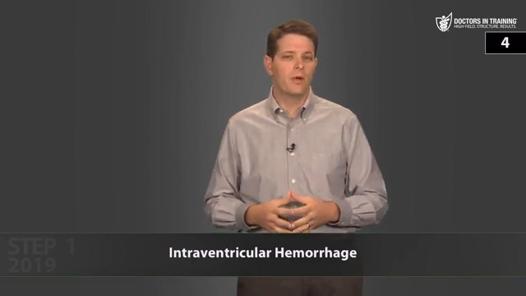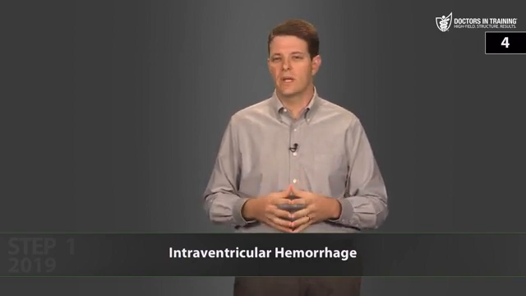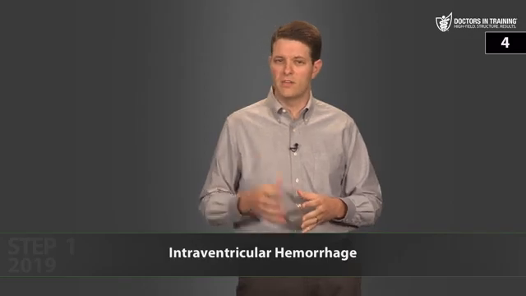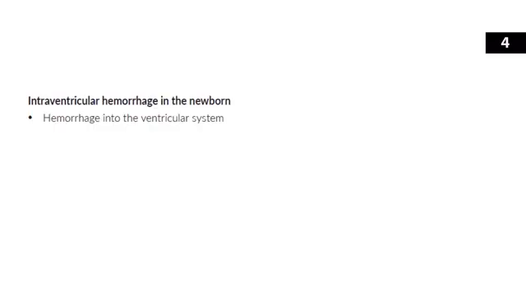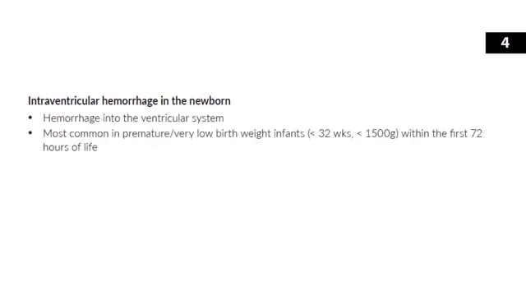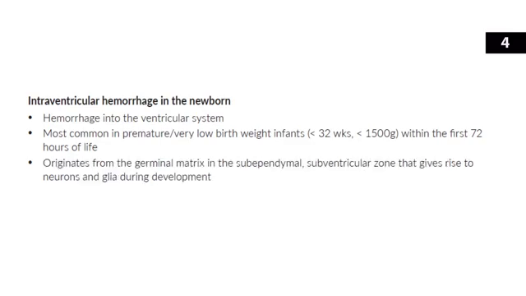Then one last type of brain hemorrhage to discuss is an intraventricular hemorrhage in the newborn. Now this is in your study guide. Intraventricular hemorrhage is hemorrhage into the ventricular system. It's most commonly seen in preemies with very low birth weight, less than 32 weeks, less than 1,500 grams, within the first 72 hours of life. This hemorrhage originates from the germinal matrix of the subependymal subventricular zone that gives rise to neurons and glia during development. So this is a very sensitive area of development. It's growing lots of new things. This is an area that's more likely to hemorrhage in newborns.